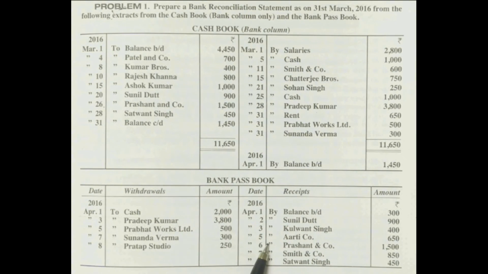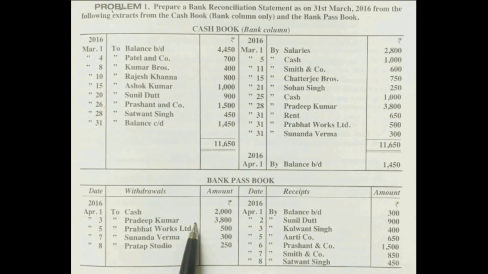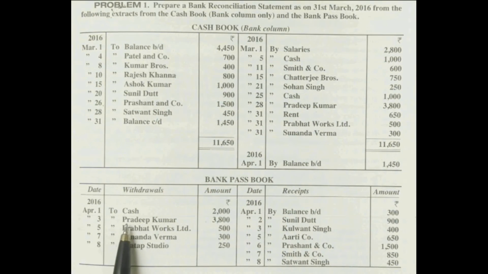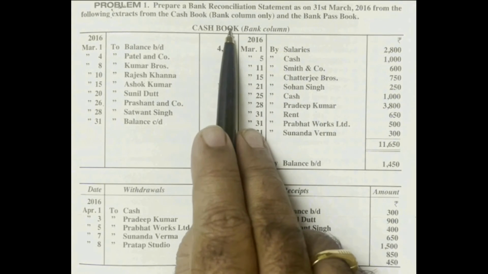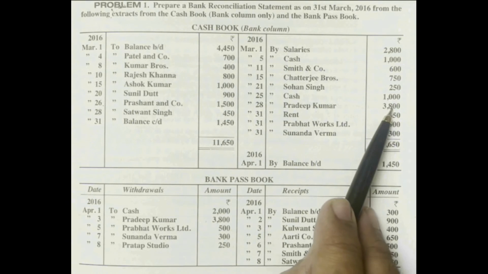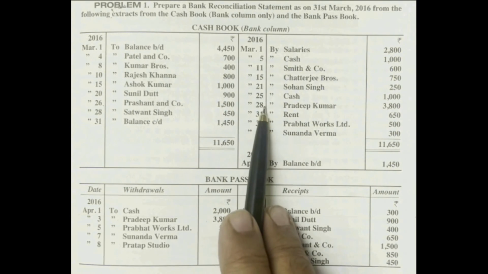Now what we should do is compare the cash book and the passbook, and locate the reasons for this disagreement. Let us compare these two. See Pradeep Kumar: on the debit side, 3,800 is given in the passbook. In the cash book, Pradeep Kumar amount 3,800 is given on 28th.